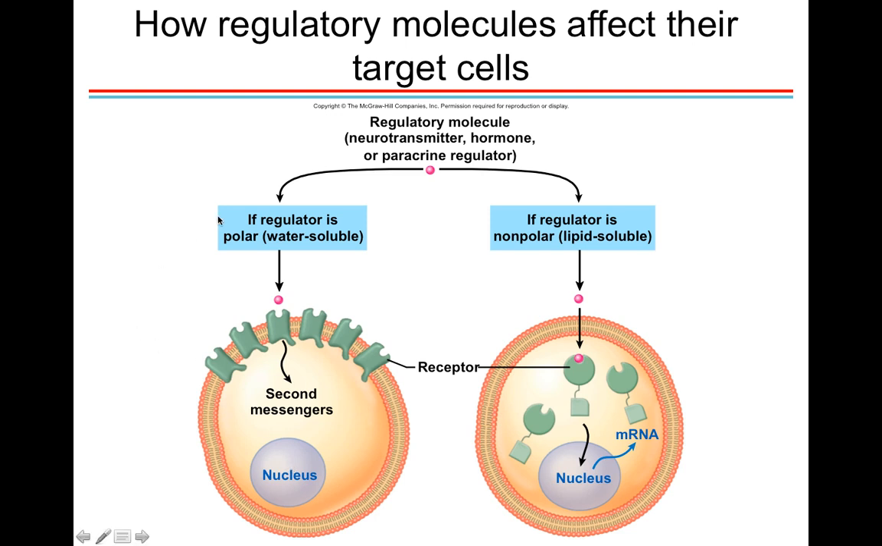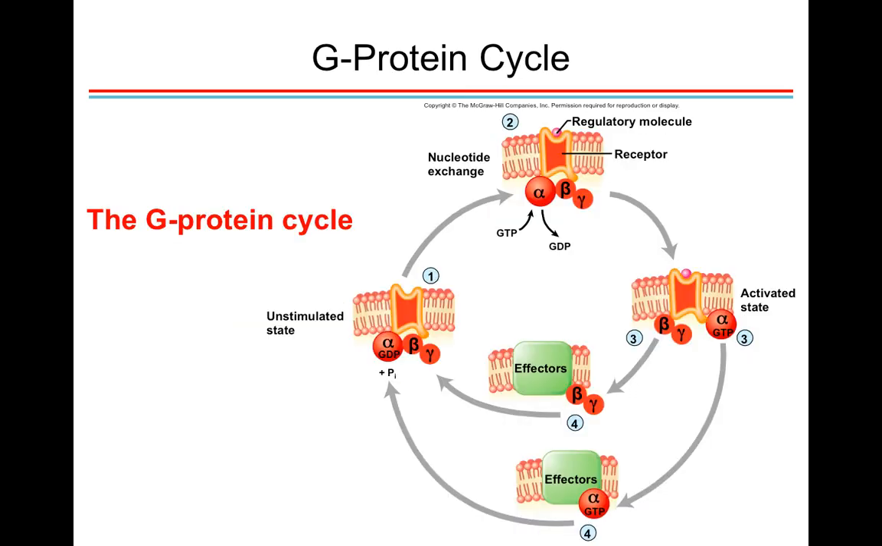So basically in this case, the receptor is not inside the cell, it's in the plasma membrane. And then other molecules are going to be transmitting that information to the nucleus. And sometimes it can involve quite a few factors. So let's take a look at one of these polar regulatory molecules and how it would interact with a receptor that's in the membrane.